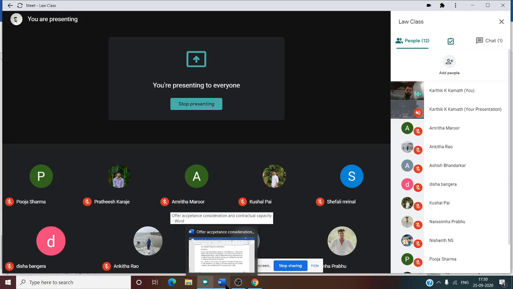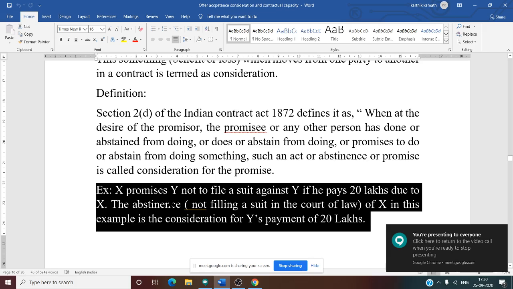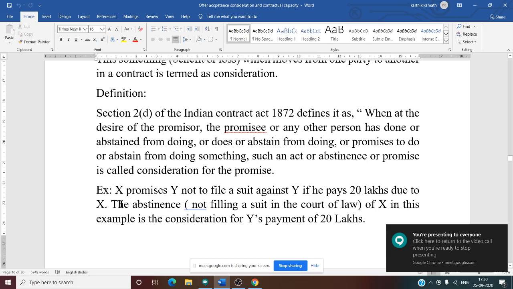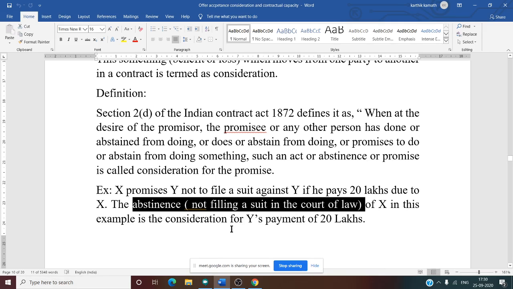I will file a case in court. That is the meaning of this sentence. Now you see the abstinence here. What is the abstinence? Not filing the suit. Not doing something, or restricting oneself from doing anything, is abstinence. Not filing a suit in the court of law by X in this example is the consideration for Y's payment of 20 lakh.